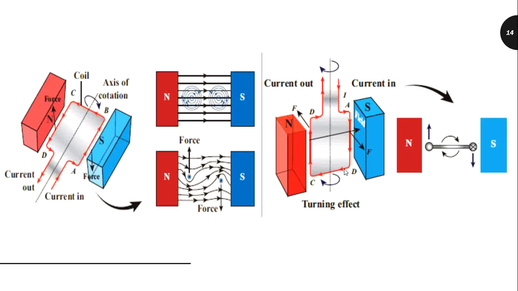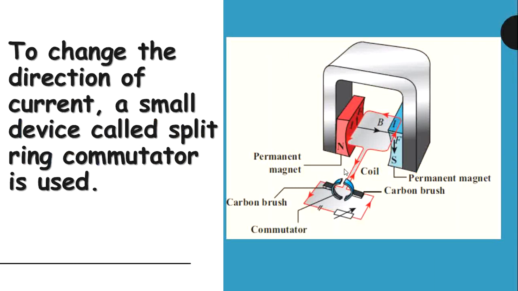Now, let us see briefly how the split ring commutator is used to change the direction of the current. See this diagram. When the gap in the split ring commutator is aligned with the gap at terminals X and Y, there is no flow of current in this terminal or in this terminal.